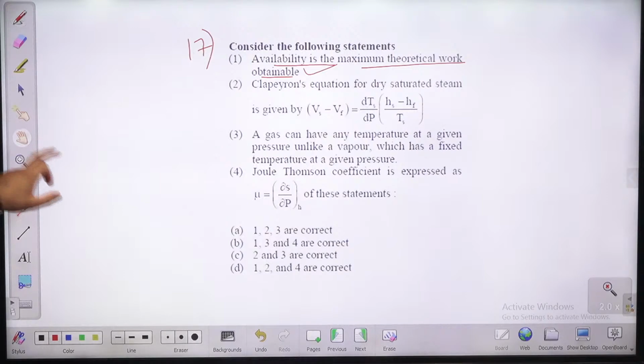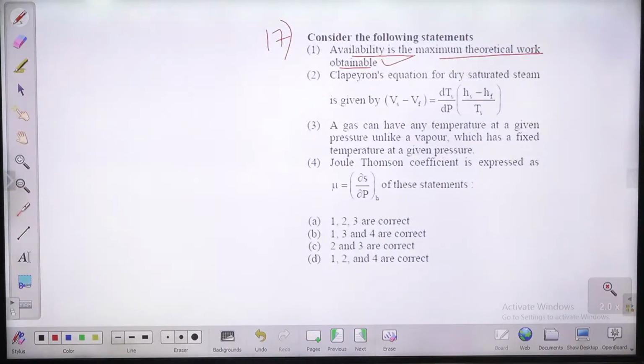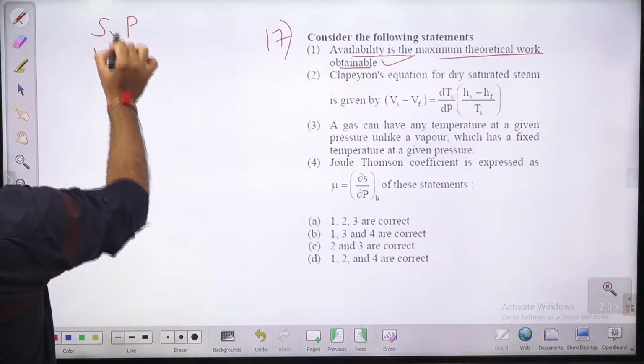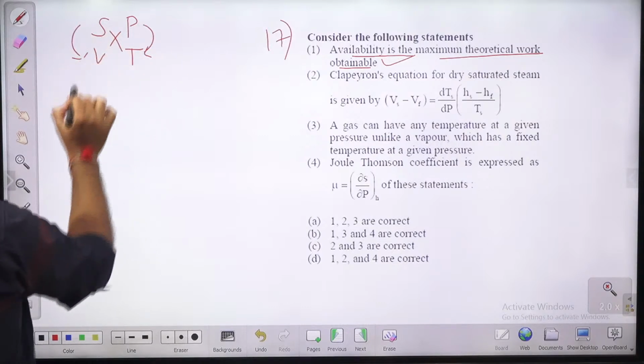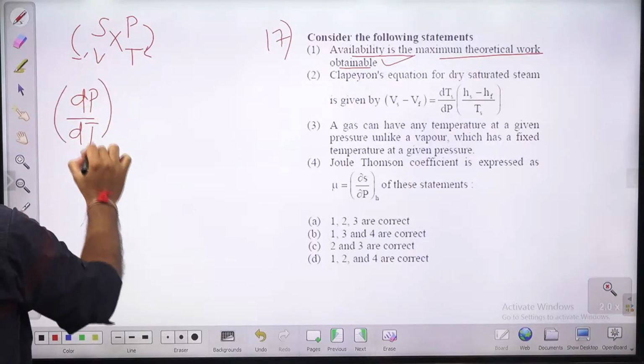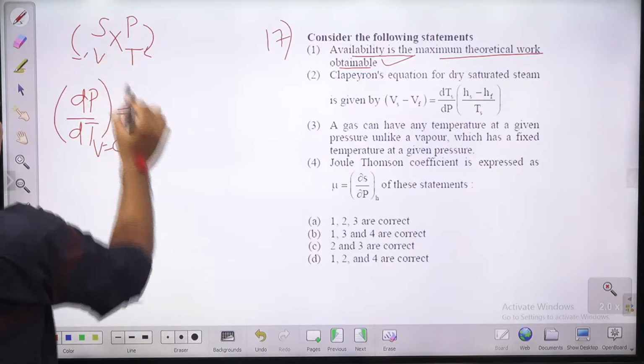What is Clausius-Clapeyron equation guys? Clausius-Clapeyron equation is the equation which establishes the relationship between T saturation and P saturation. You know the Maxwell relation. So dP by dT during phase change, at constant volume, that is nothing but what?